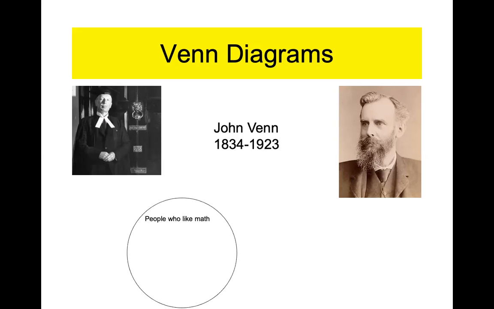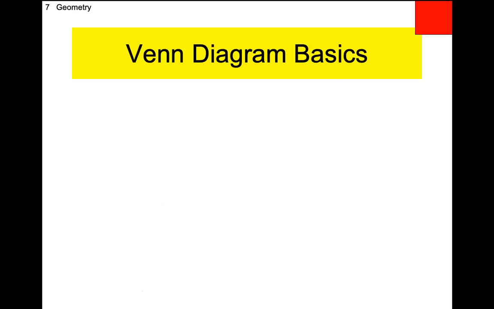All right, so you've seen this. You have these circles and you have statements inside the circle. So everyone who likes math, get inside that circle. Everyone who likes Oreos, get inside this circle, and I live right there because I like math and I do like Oreos. This is what a Venn diagram looks like. Okay, so we're gonna write down a few notes. They're gonna ask you to construct a few basic Venn diagrams.